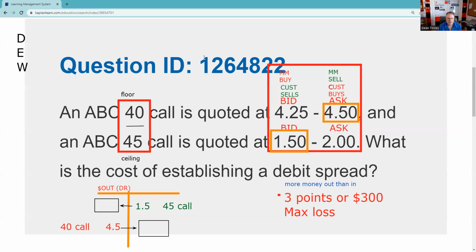I'm just noticing that the way the question has these strikes, I personally like to put my strikes, as I said here. So let me just do that again. So here's a 40 call. There's our 40 call. And let me just get a bigger font for us. And there is our 40 call, and here is our 45 call. And as I said, the 40 represents the floor, and the 45 is the ceiling, right? So there's 5 points of market action. Why do I keep saying 50? I apologize. I am just really not liking that 45 call.